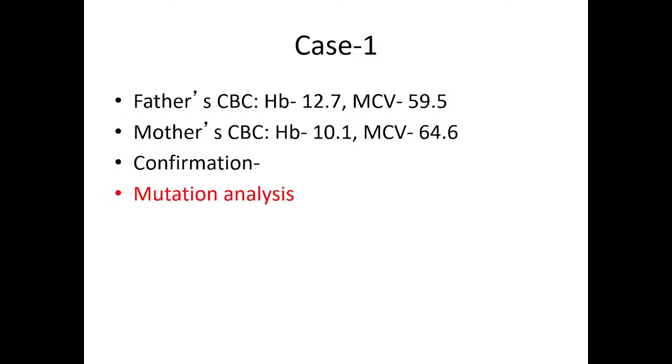So, final confirmation will be mutation analysis in this case, because even if we screen the parents, we can only know that it is thalassemia minor, but the baby may have normal also, may be thalassemia minor also, or may be thalassemia major also, all chances are there. So, to know exactly what the baby is having, we need to do mutation analysis, because the child will be receiving transfusion throughout life now. So, there will not be any 3-month transfusion free interval if it is thalassemia major.